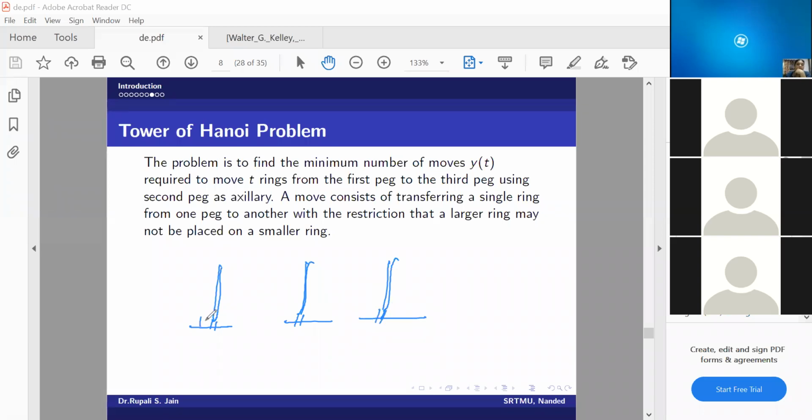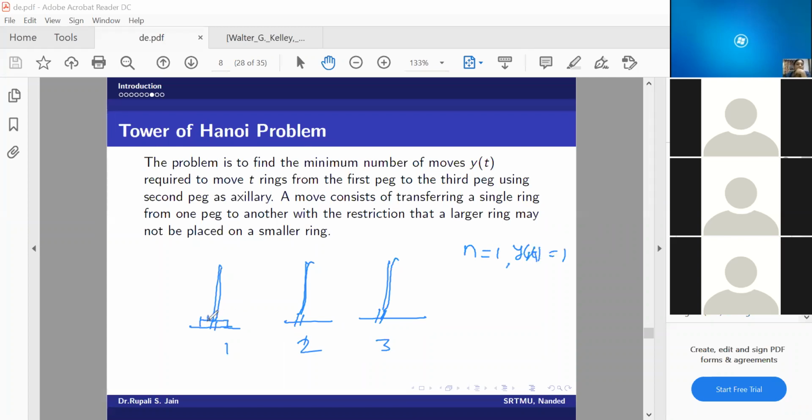Suppose माझ्याकडे एकच रिंग आहे. So how many moves I will require? One move. Only one move, no? Peg 1, peg 3. So there is nothing. So for n is equal to 1, number of moves will be 1 only.